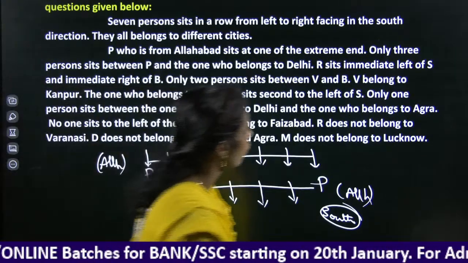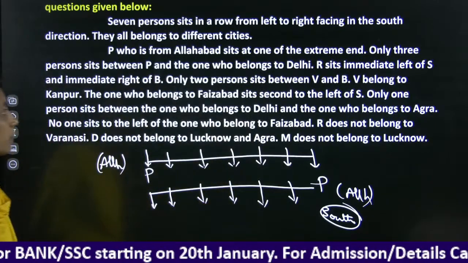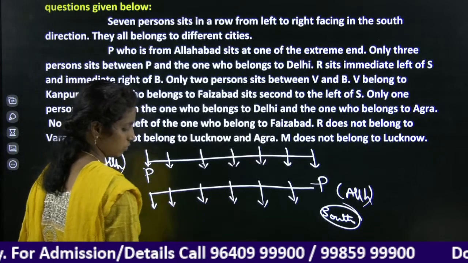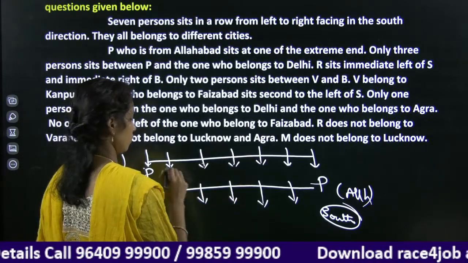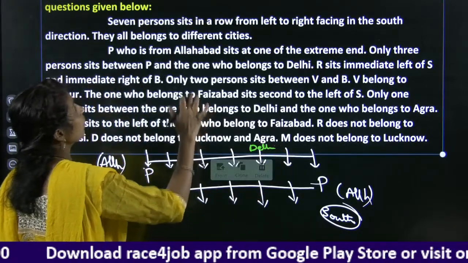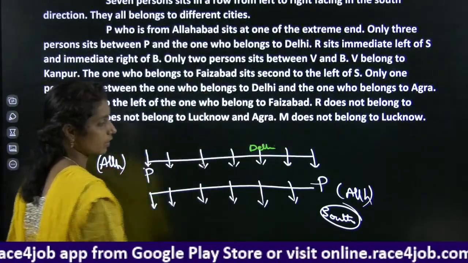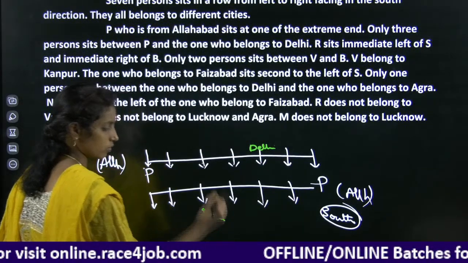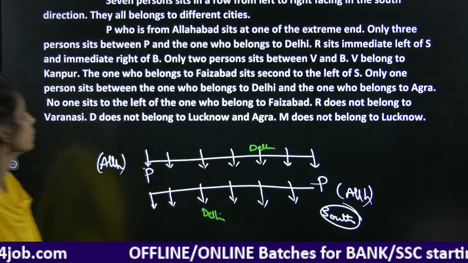Right? Only 3 persons sit between P and Delhi. Already P is considered, 1 2 3. Delhi is here. Right? Next.